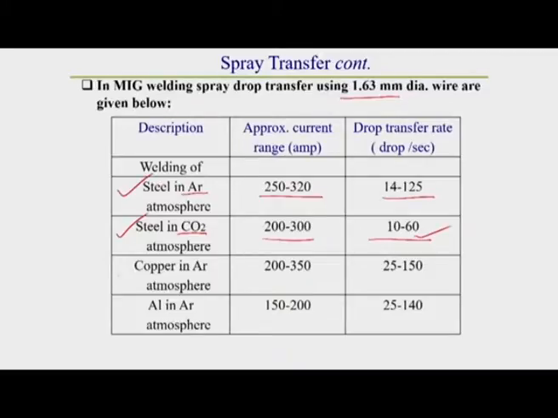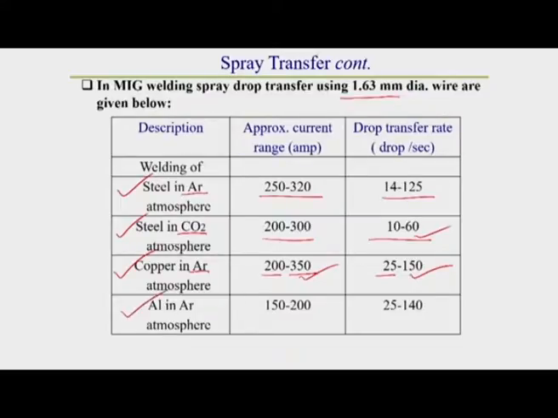Now, in case of copper, it has been observed in argon atmosphere, that means once we use argon as a shielding medium in MIG welding, for a current range of 200 to 350 ampere, at the lower range of current the drop transfer rate is around 25 drops per second, and at higher current, that is 350 ampere, the drop transfer rate is around 150 drops per second.